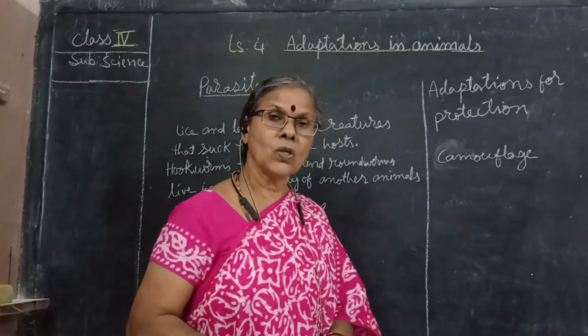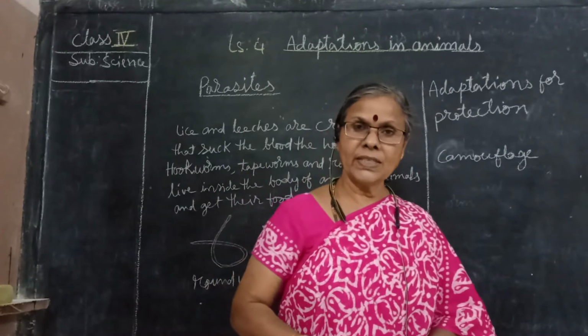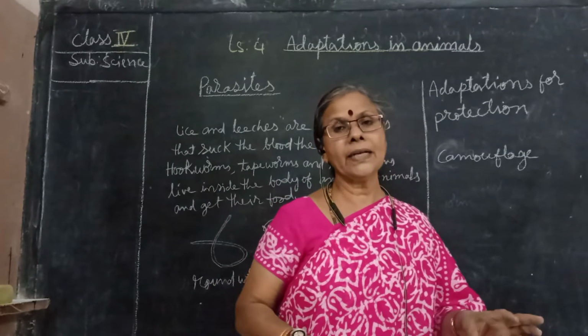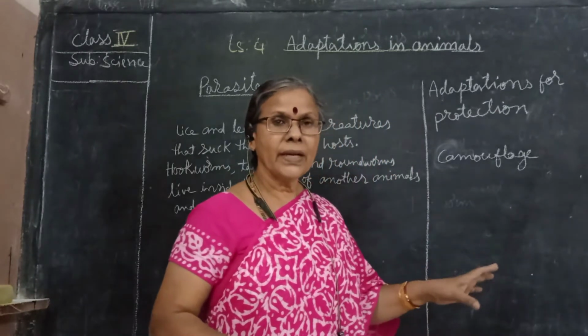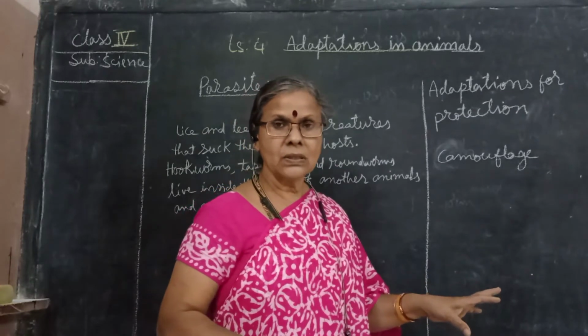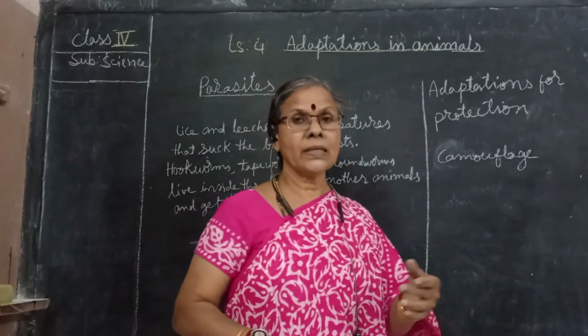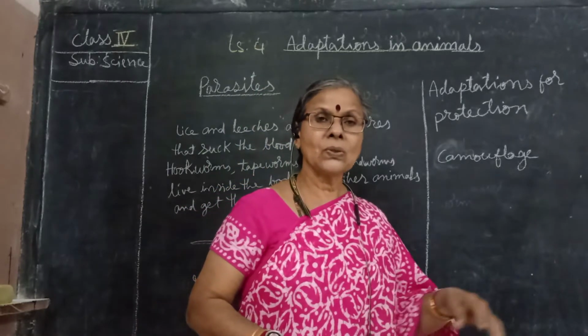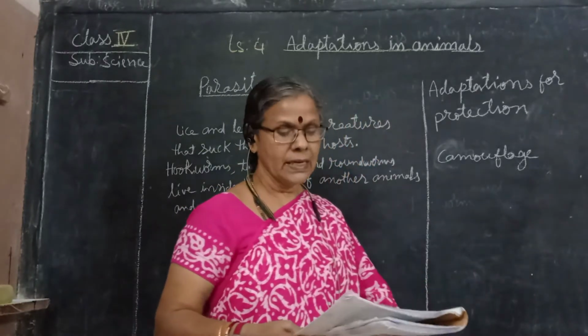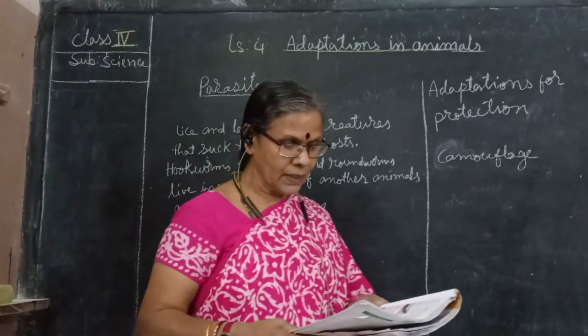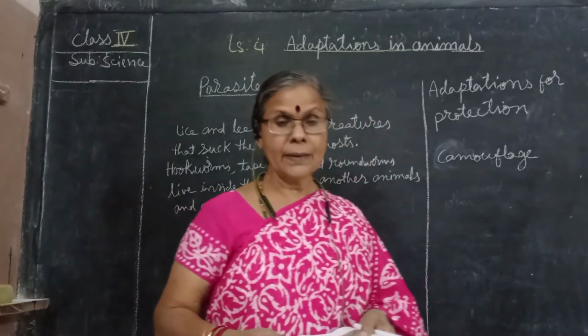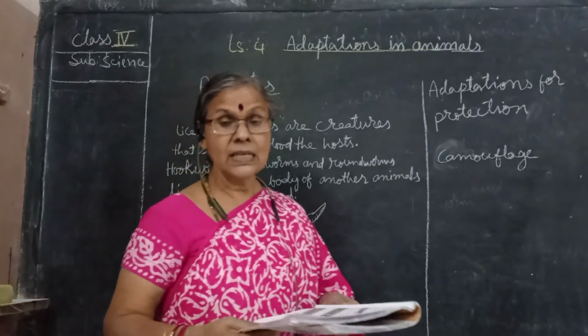Even the zebra comes under the camouflage animals. Suppose the zebra is standing somewhere in dry grass, the hunters will not know whether it is a zebra or dry grass. So they are camouflage animals. The grasshoppers, chameleons, butterflies, leaf insects.